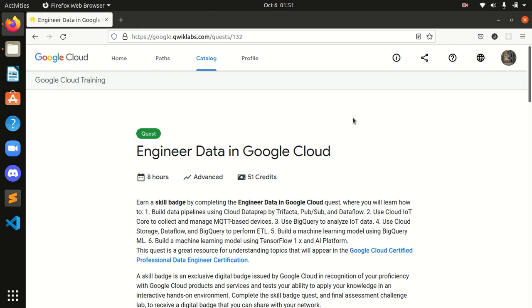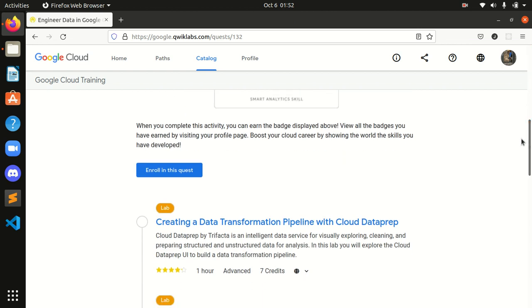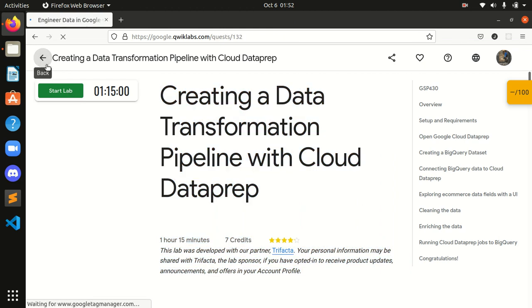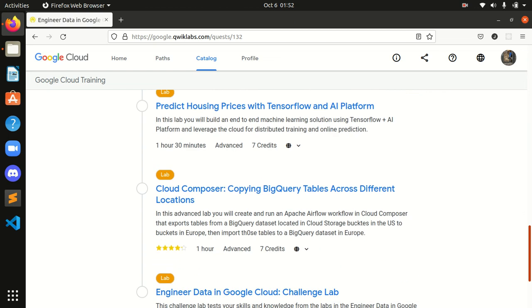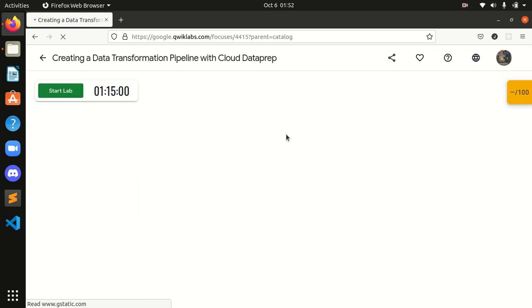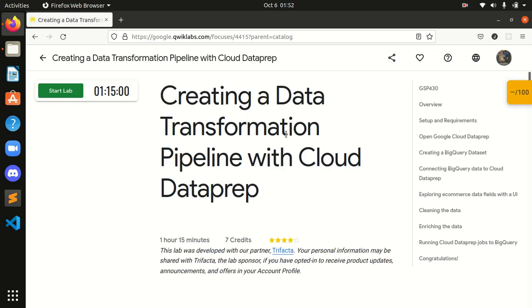So guys, we are here to do the 30 days of Google Cloud program, second track, third quest, that is Engineering Data in Google Cloud, first lab. So guys, let's start our first lab in this third quest. First of all, when we come over here, we have to enroll in the quest. So I will click on enroll, and see guys, we have got a message that we have enrolled in this quest successfully. And after that, let's see how many labs we have to perform. So let's start our first lab, creating a data transformation pipeline with Dataprep.